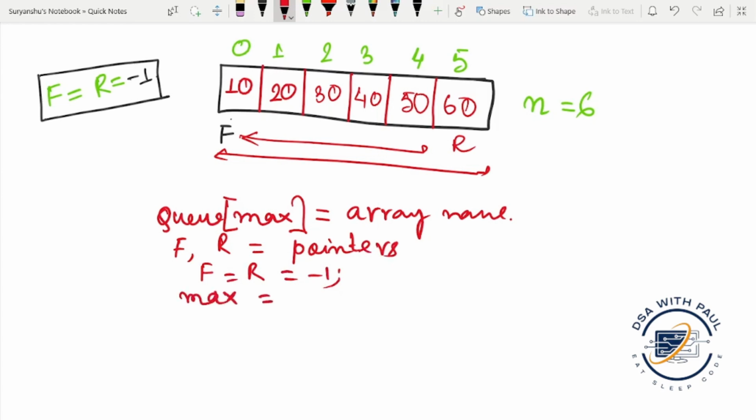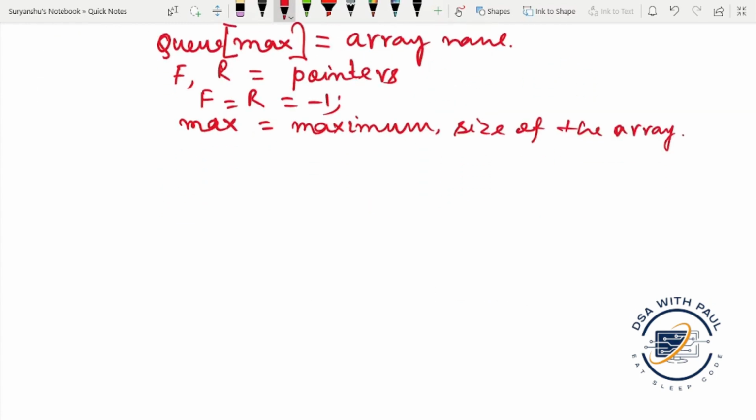Max is the maximum size of the array. Now we move to the algorithm.